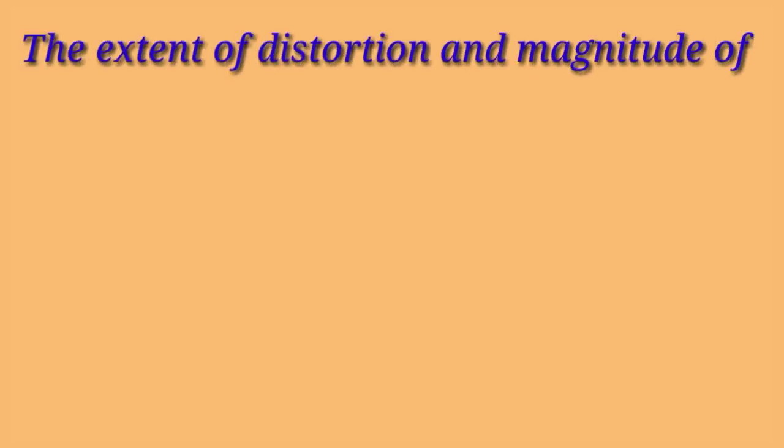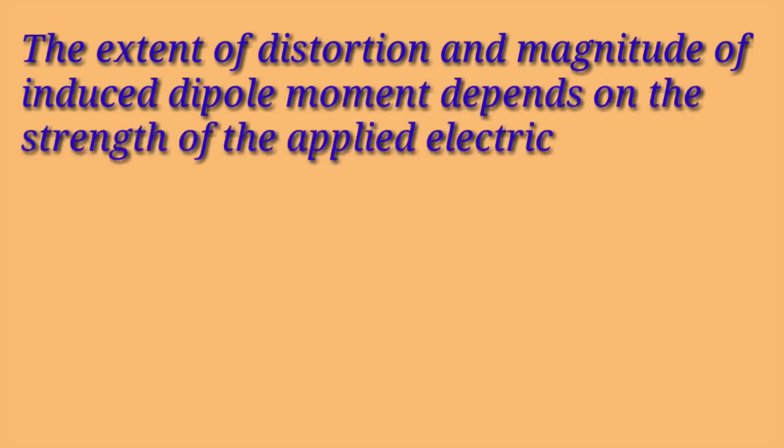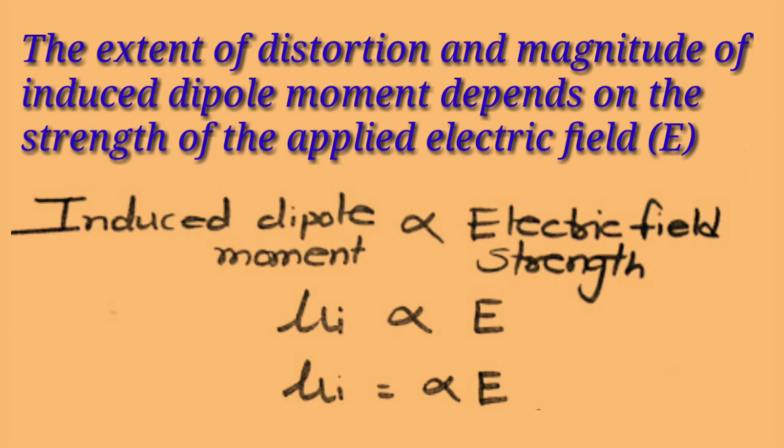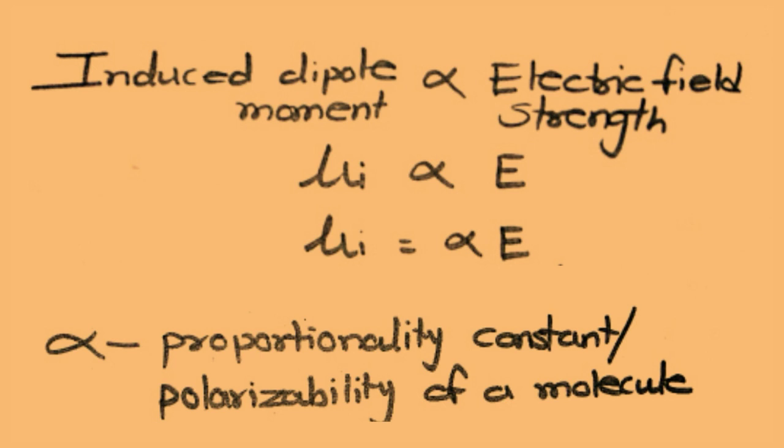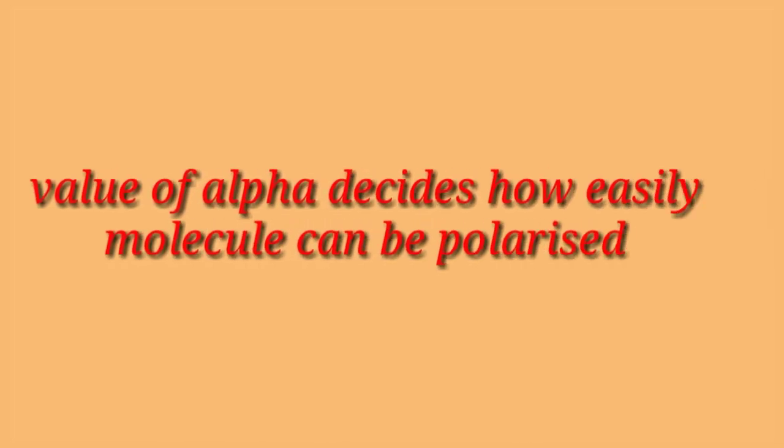The extent of distortion and the magnitude of the induced dipole moment, that is mu I, depend upon the strength of the applied electric field. So over here we can say that mu I, called the induced dipole moment, is directly proportional to the electric field E. If we remove this proportionality sign, we put one constant, that is alpha. Alpha is called the proportionality constant or polarizability of a molecule. Alpha is the measure of the ease with which the molecule can be polarized.